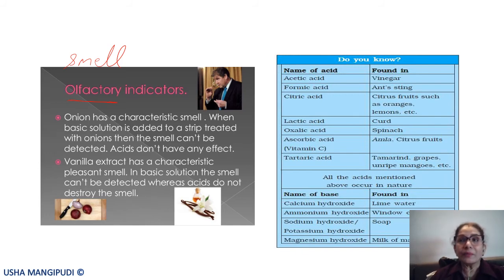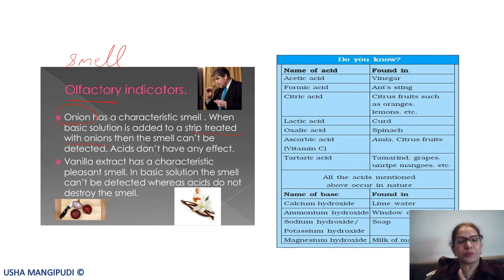So there are some indicators where just by smelling we can get to know whether it's an acid or a base. How? Onion has a characteristic, very strong smell. When the basic solution is added to a strip treated with onions, that means not directly adding onions, we first make a strip which is treated with onions. That strip is dipped in the onion juice and then dried so that it has only onion juice on it.